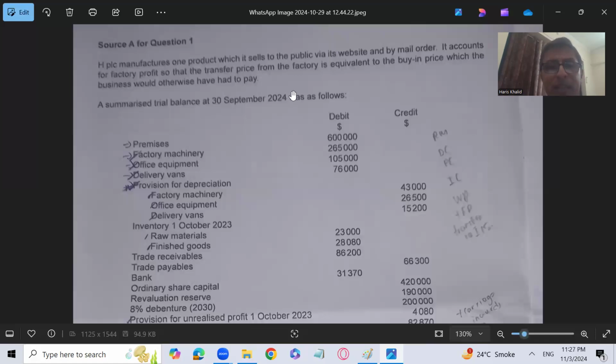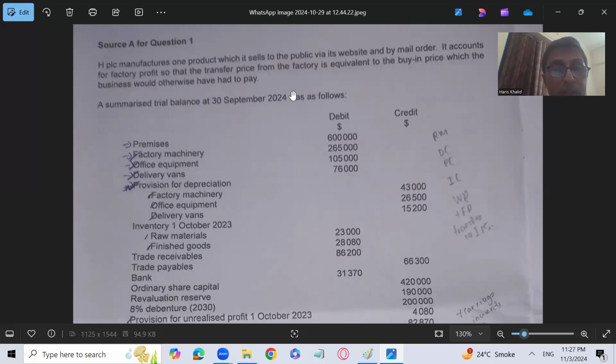This is what we have already discussed, what factory profit is. Factory profit is the amount of profit which we add to the cost of production to find the transfer value, the market value of goods produced, which is basically the price at which we could purchase those goods from an outside supplier.